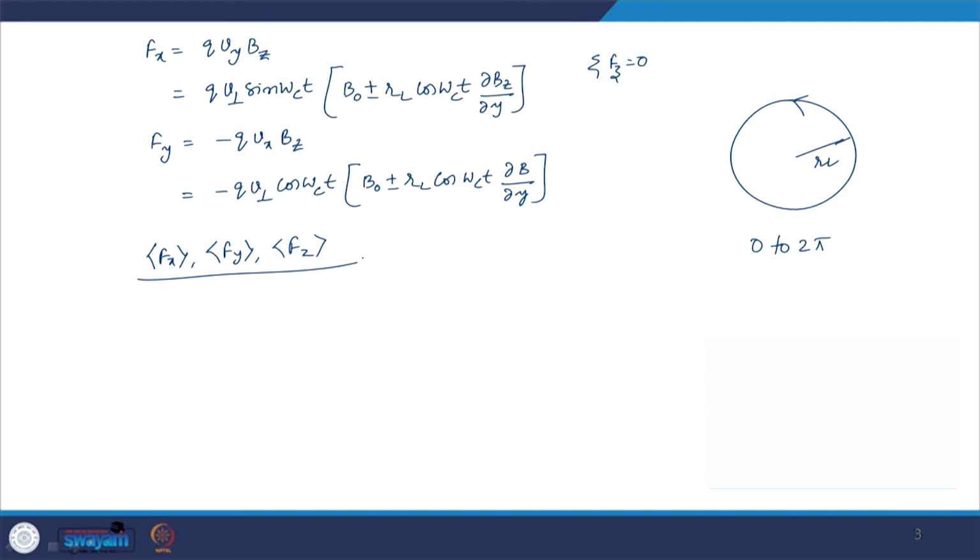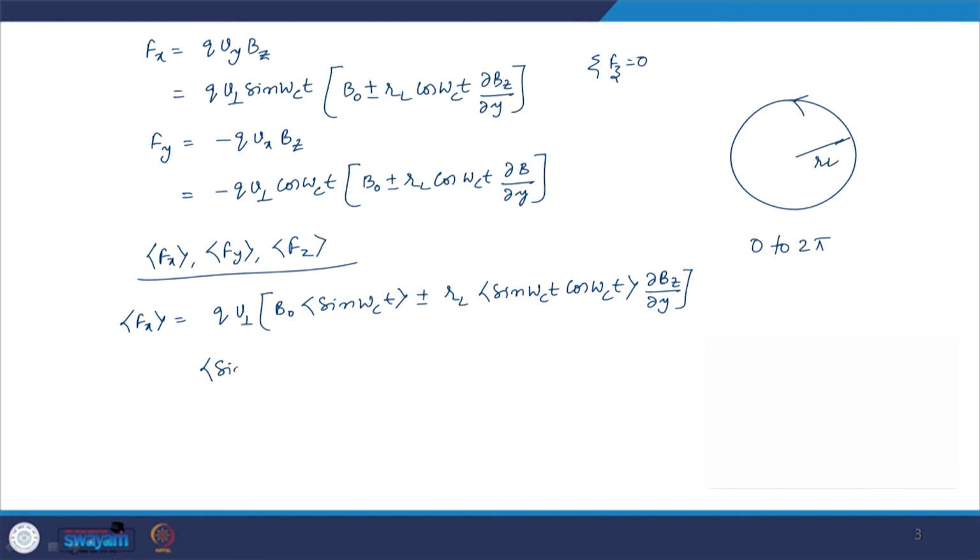The average of Fz is anyway 0. The average of Fx will be q v perpendicular times B naught times the average of sin omega_c t, plus minus RL sin omega_c t cos omega_c t into dou Bz by dou y.